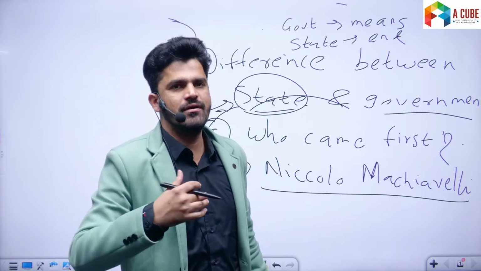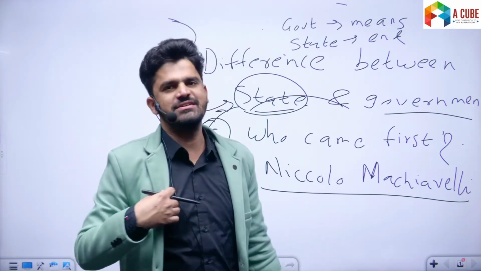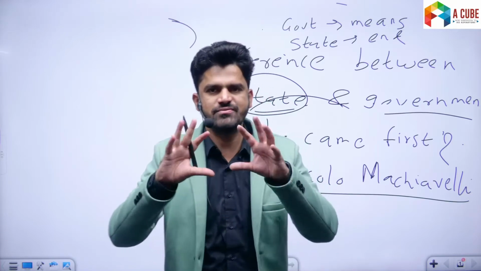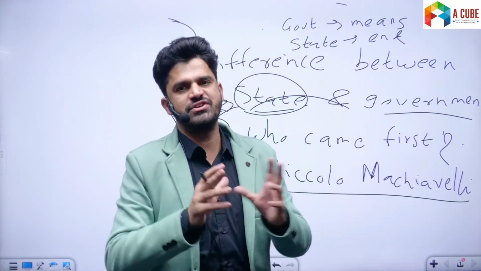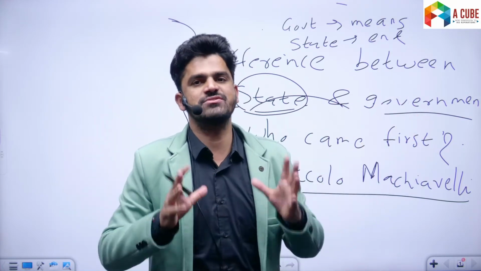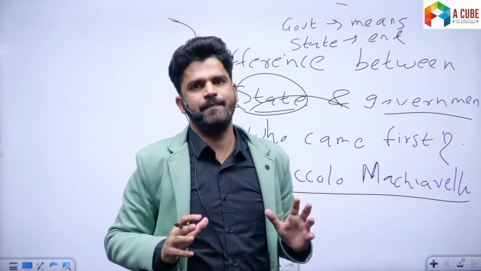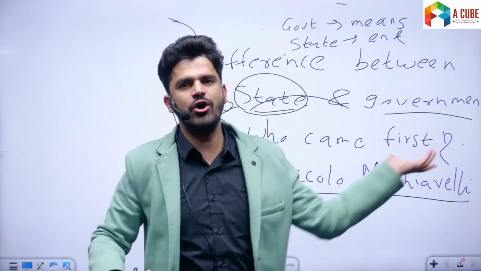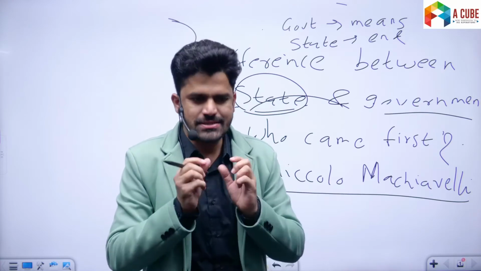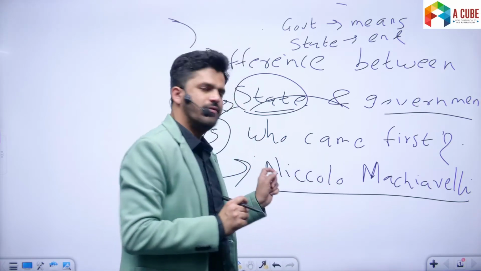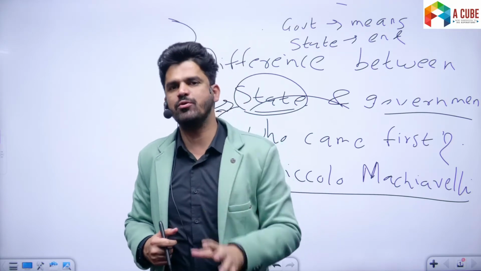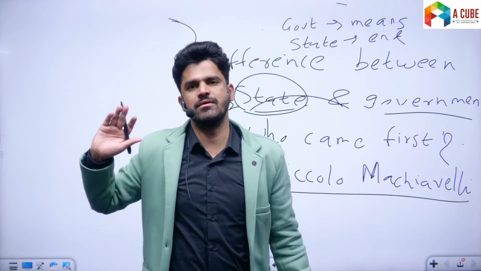Right, you must have heard about the Treaty of Westphalia, 1648. It was during this Treaty of Westphalia that the concept of state emerged. That a state should have some definite territory, every state has the right to self-determination, and its territory should not be violated. All right, so the term state is of recent origin. The concept of state is of recent origin, but government existed.